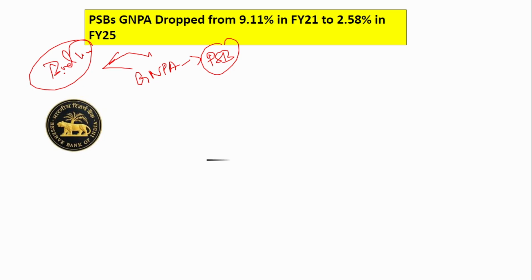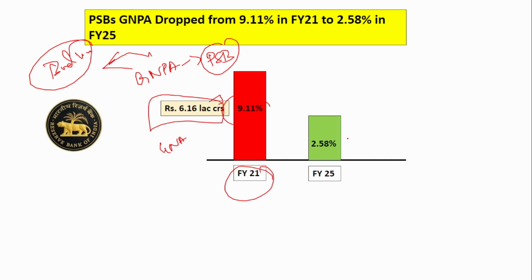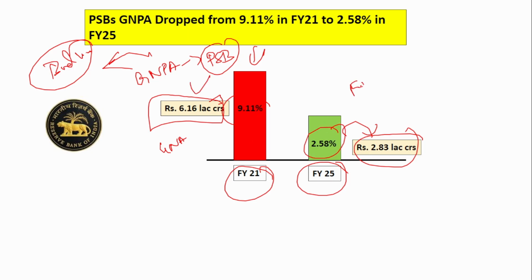So here, the gross NPA of the public sector banks has reduced from 9.11%, which amounts to 6.16 lakh crores of gross NPA in financial year 21, to 2.58% in financial year 25, which amounts to 2.83 lakh crore. You don't have to remember the 6.16 lakh crore data, but you have to remember this data, because this is the latest one. Financial year 25, 2.58%, and the amount is 2.83 lakh crore.